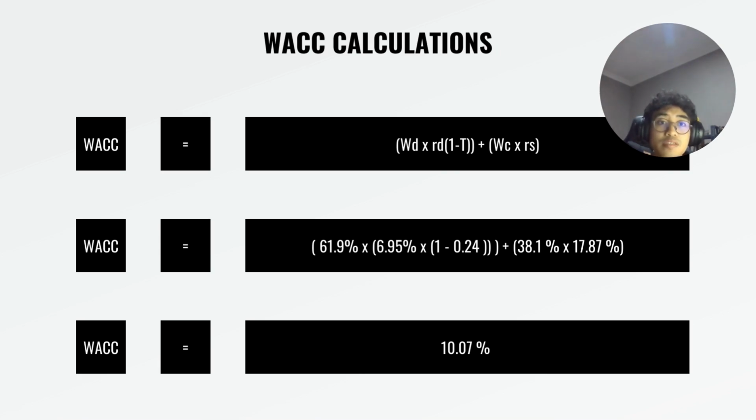To finalize, this is the WACC calculation. The weighted debt times the cost of debt times 1 minus the corporate tax rate, which is 24%, plus the weighted equity times the cost of equity. For AirAsia X, there are no preference shares, so we do not include them in the WACC calculation. Summing up, we get the WACC equal to 10.07%.